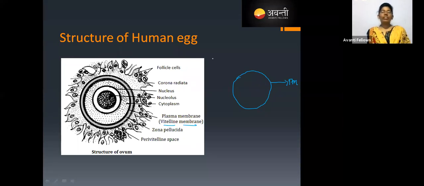And we know that this secondary oocyte or the egg is surrounded by many layers of what? Follicular cells, yes or no? It is surrounded by so many follicular cells. Do you remember? Yes. Those follicular cells form a layer called the corona radiata, and their secretion forms another layer called the zona pellucida. Understand? See, let me draw.